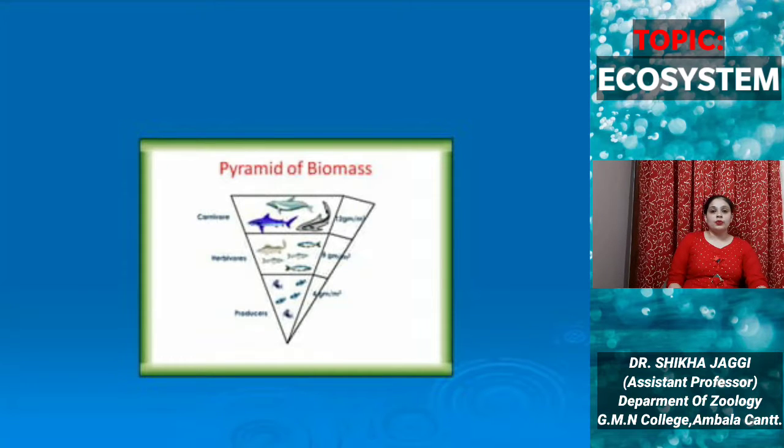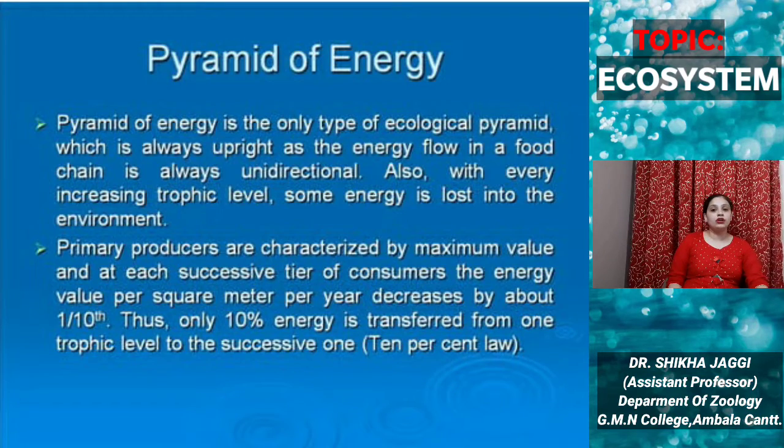So we will discuss the pyramid of energy. The pyramid of energy is the only type of ecological pyramid which is always upright, as the energy flow in the food chain is always unidirectional. Also, with every increasing trophic level, some of the energy is lost to the environment. We have already discussed this.